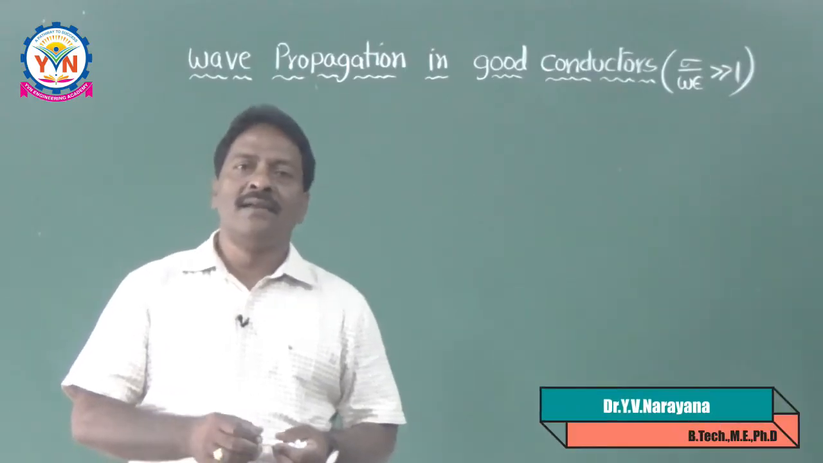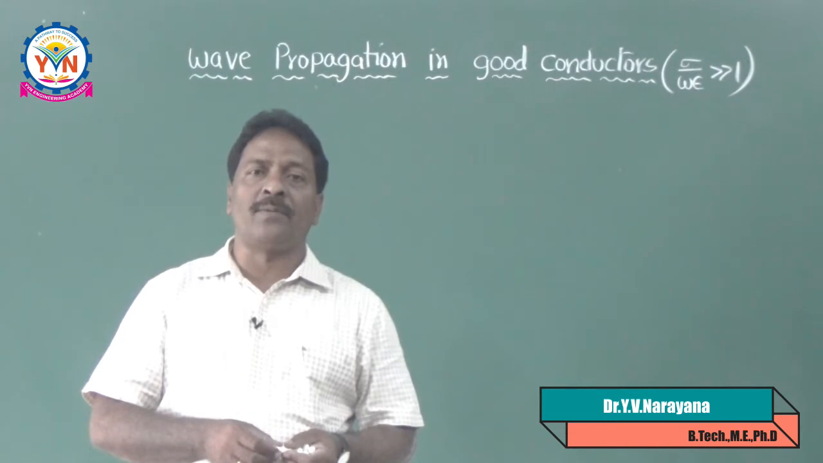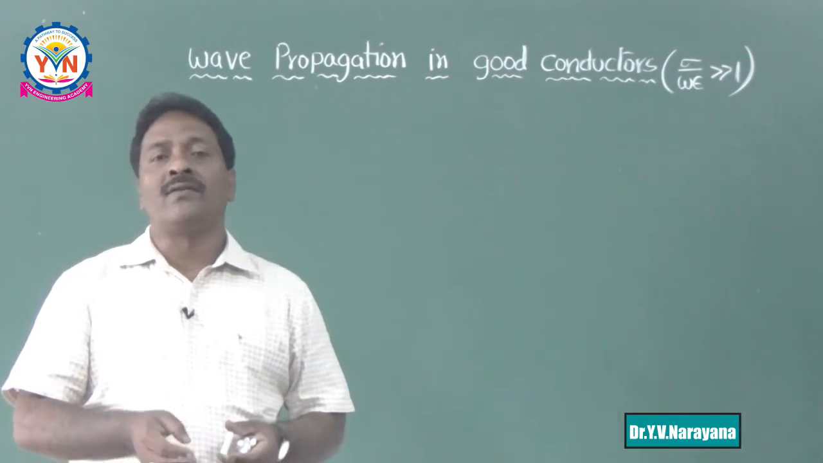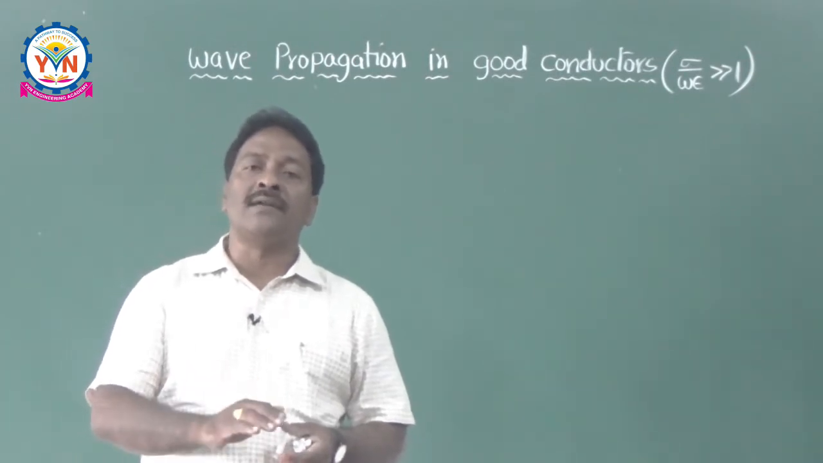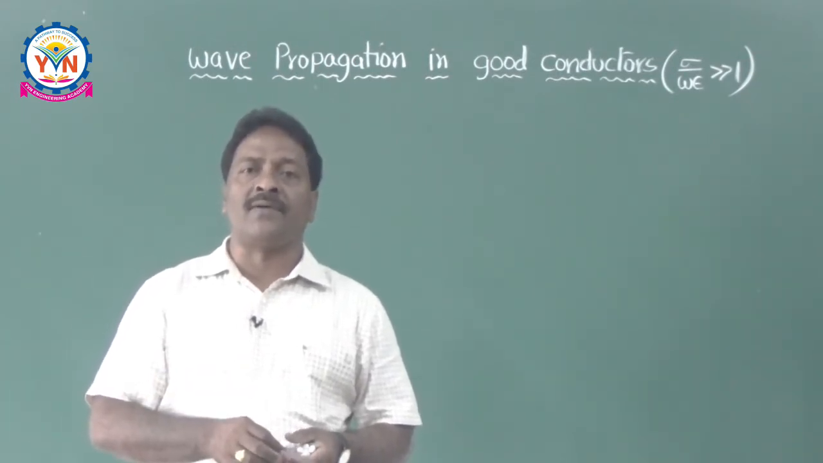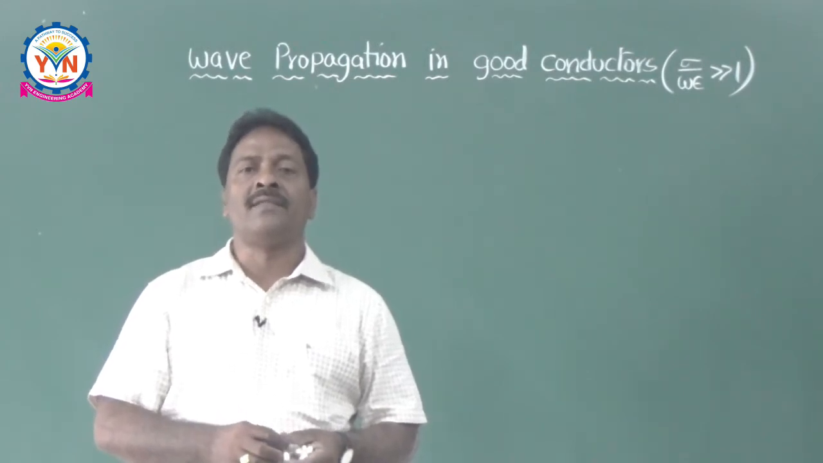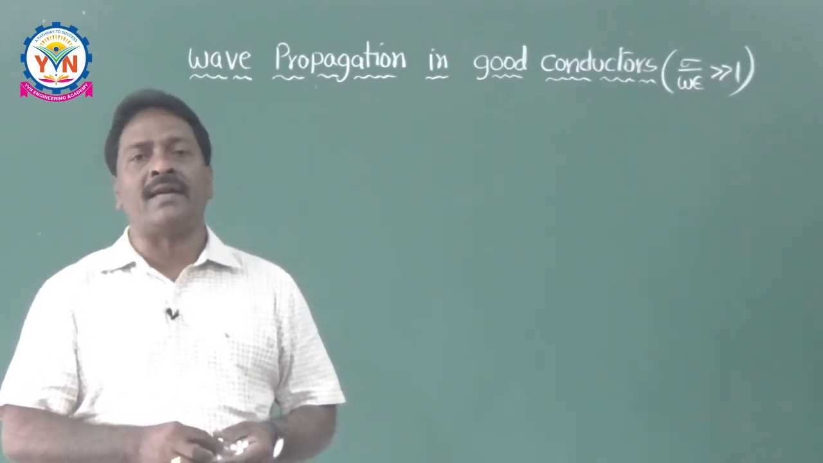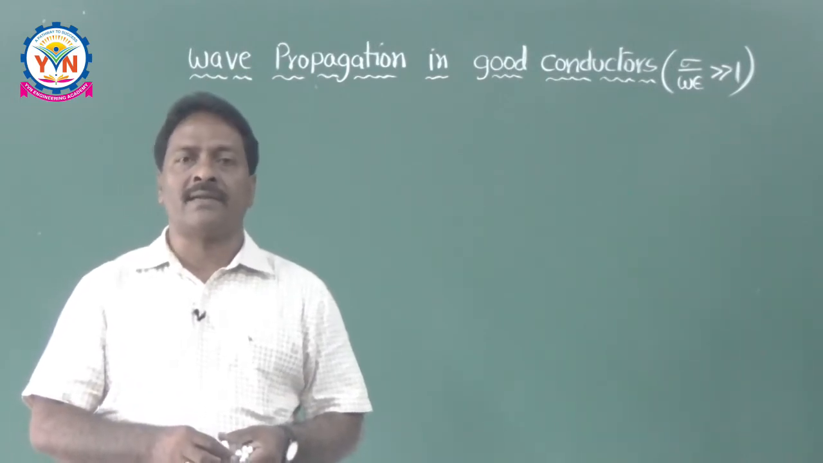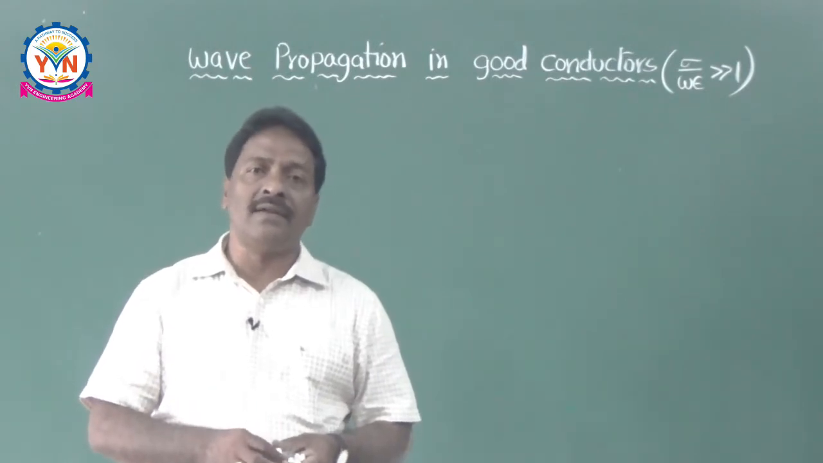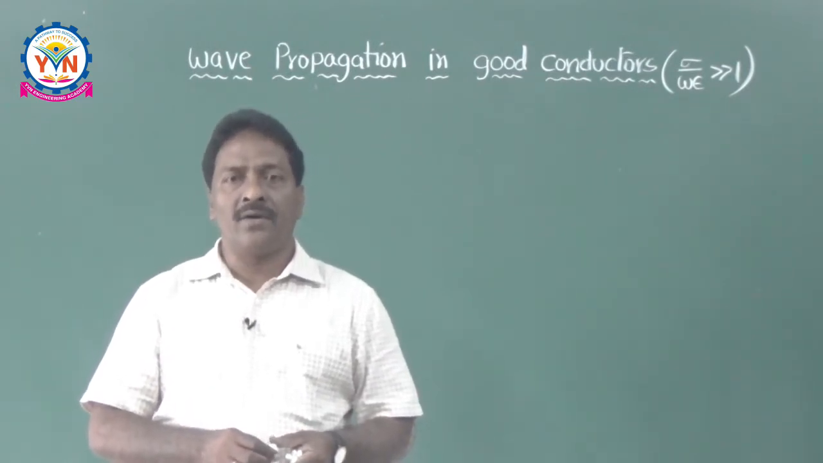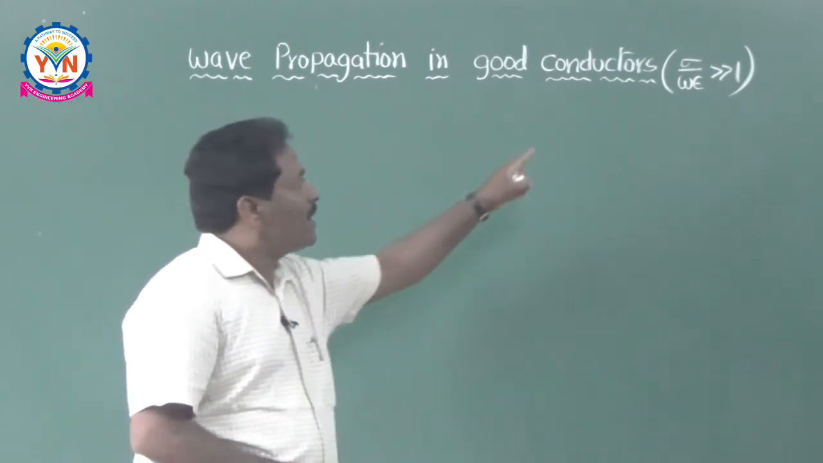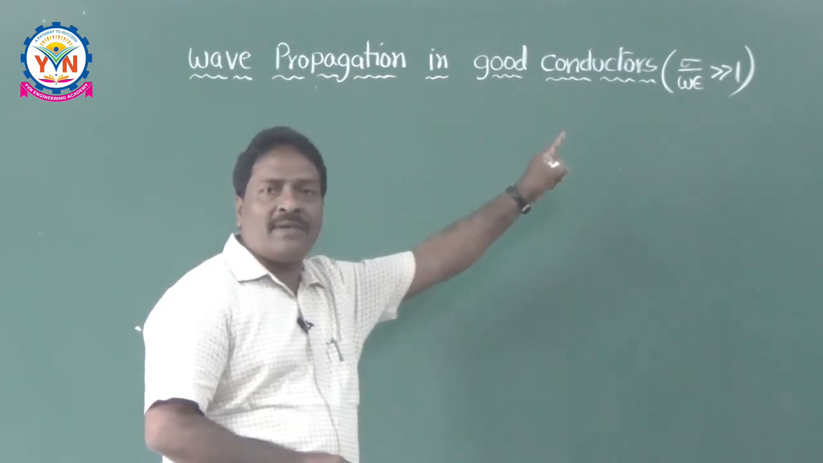Dear students, in this class we are going to see the wave propagation in good conductors. Already in the last class we have seen how to separate good conductors and good dielectrics using the concept of loss tangent, that is nothing but sigma by omega epsilon. If sigma by omega epsilon is very greater than 1, it is a good conductor. If it is very less than 1, it is a good dielectric. Now let us continue the wave propagation in good conductors by taking the condition sigma by omega epsilon is very greater than 1.